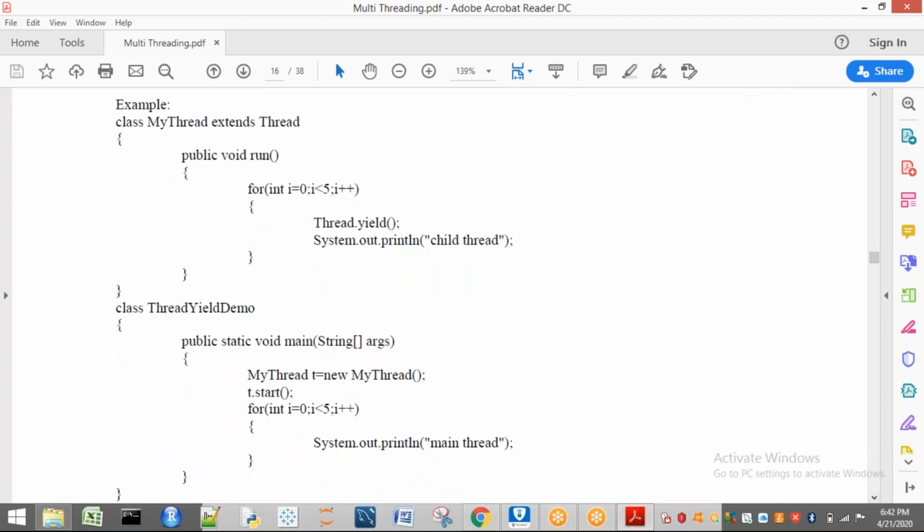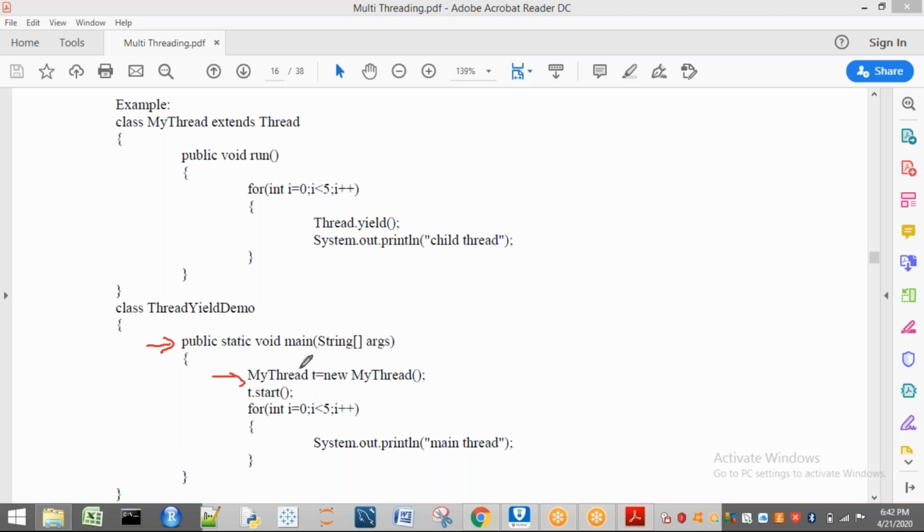If you see this one here, Thread.yield is used here. Why do I have to call Thread.yield? Because yield is a static method. Now your execution starts from the main method. Here this method is executed by whom? The main method. This statement also is executed by the main method. Here we are going to have two threads: one is the child thread, another one is the main thread.